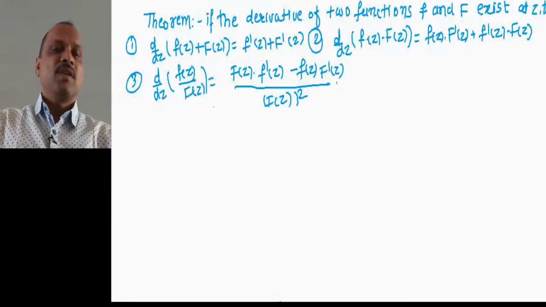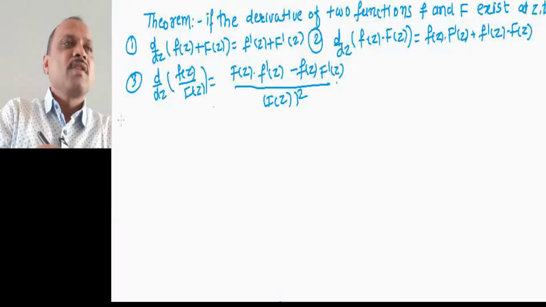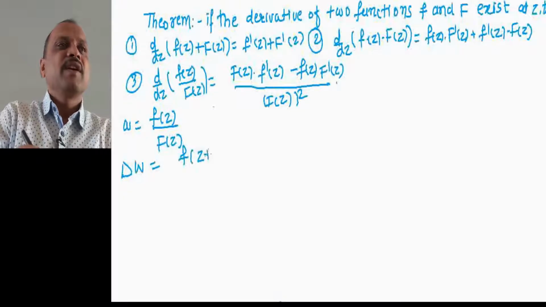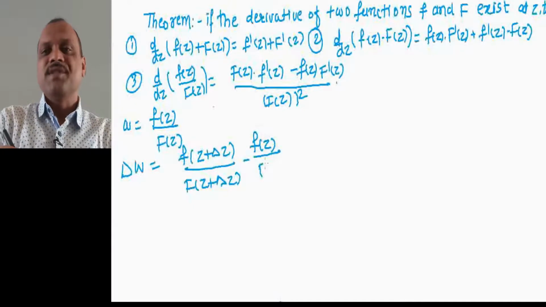Now if we take w equal to small f of z divided by capital F of z, then delta w equals small f of z plus delta z divided by capital F of z plus delta z, minus small f of z divided by capital F of z.